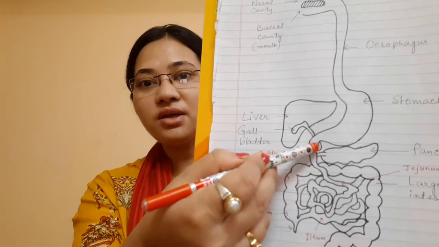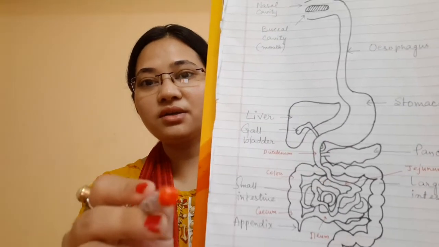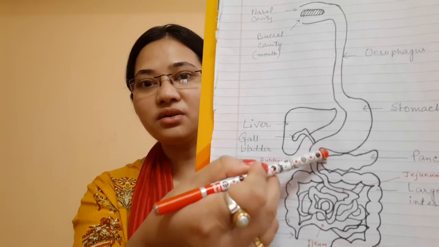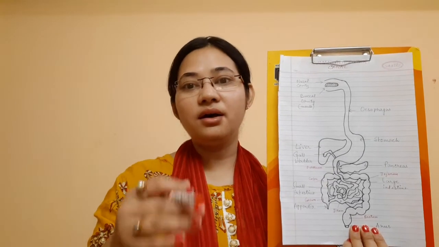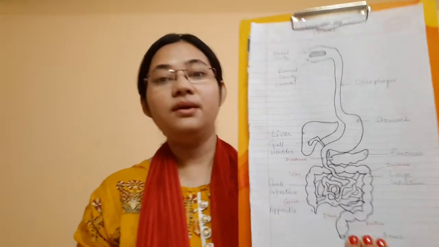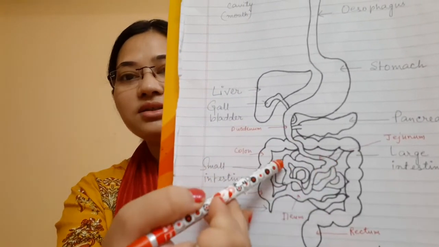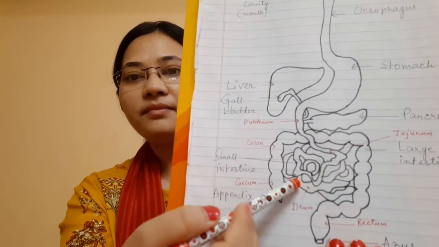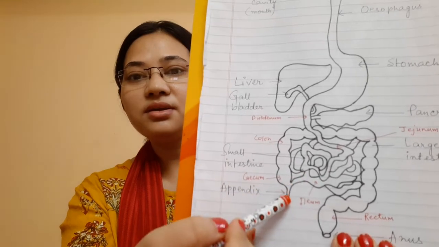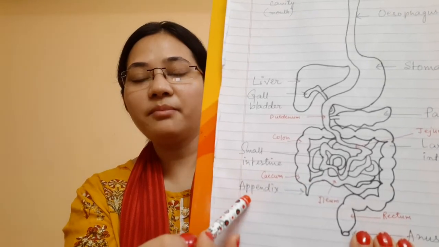So from here is the small intestine. Please don't get confused, okay? This portion is called the duodenum. It is the first part of the small intestine where both pancreatic juice and bile are secreted. Now, after that, the food slowly moves into the jejunum part and then the ileum part, and after the ileum, it comes to this region that is called the appendix.